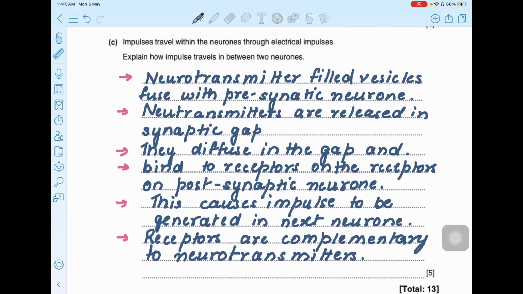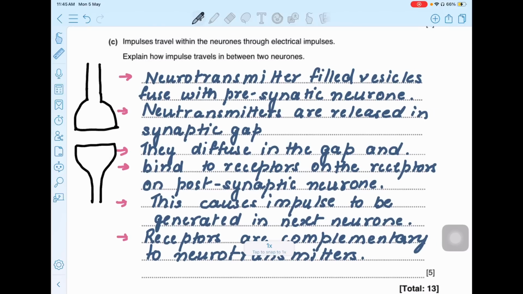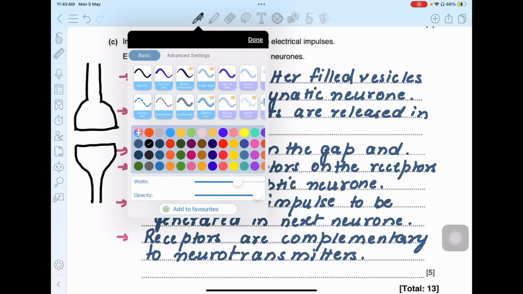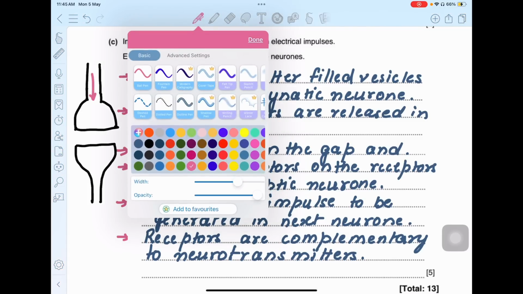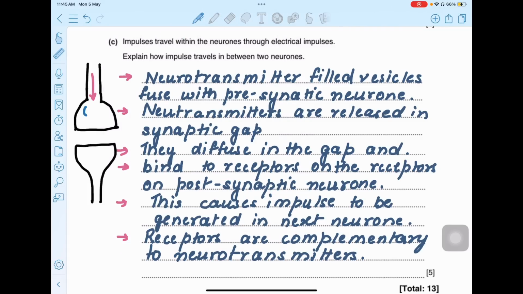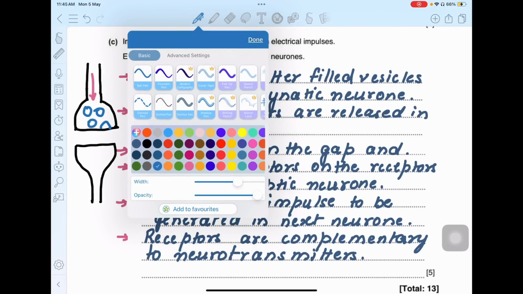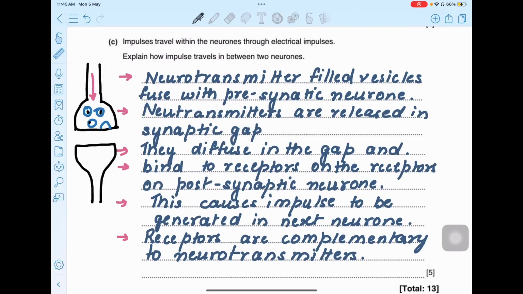Okay, I'll draw a quick diagram so that you're able to understand it. So this is your first neuron, the presynaptic neuron. This is your postsynaptic neuron. So as the impulses reach here, neurotransmitter-filled vesicles fuse with this membrane.